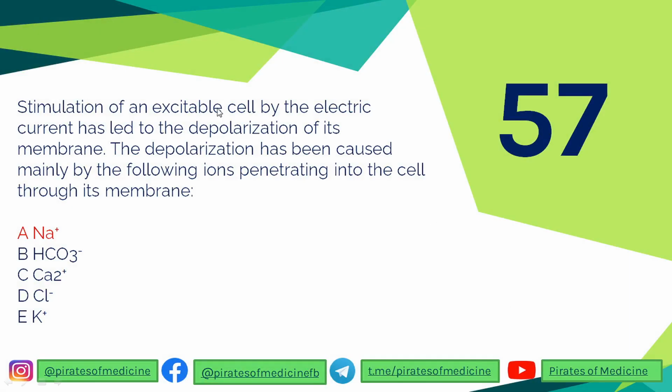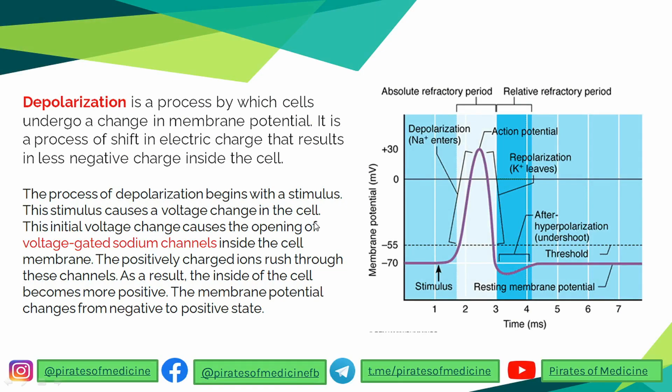The 57th question is that stimulation of an excitable cell by electric current has led to depolarization of the membrane. The depolarization has been caused mainly by the following ions penetrating into the cell through its membrane. I told you already in the question before that depolarization is the process by which there is a change in the membrane potential.